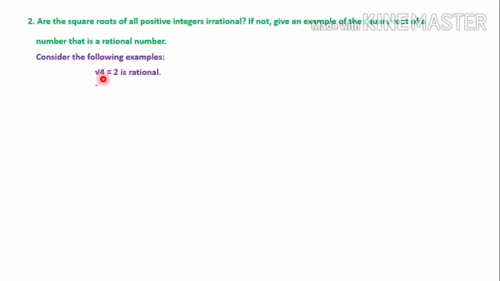Here square root of 4. When we take the root of 4, we will get the answer 2. So 2 is a rational number. One more example, that is root 9. Root 9 is 3. 3 is also a rational number. So we are not getting irrational numbers. First we got 2, that is a rational number. Second we are getting 3, that is also a rational number. So we are not getting irrational numbers alone, we are getting rational numbers also when we take the square root of positive integers. So the answer is no. The square roots of all positive integers are not irrational.